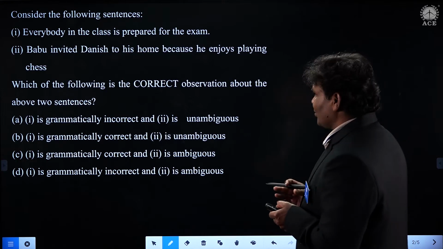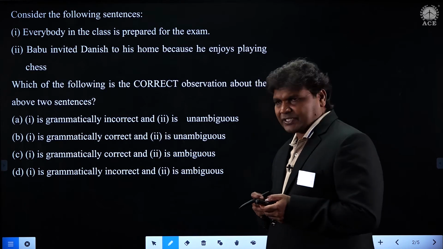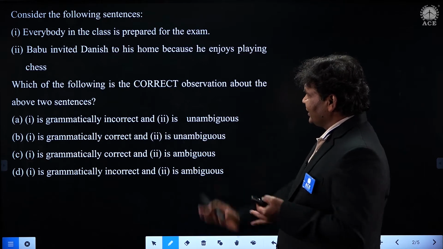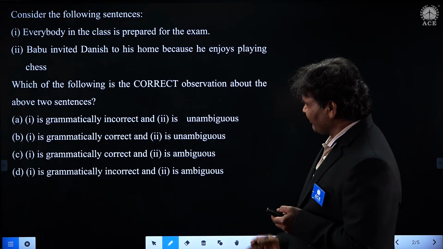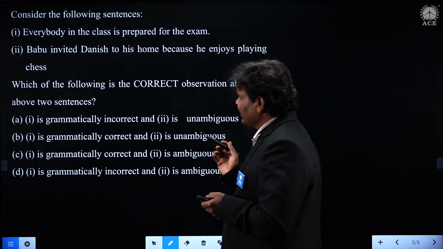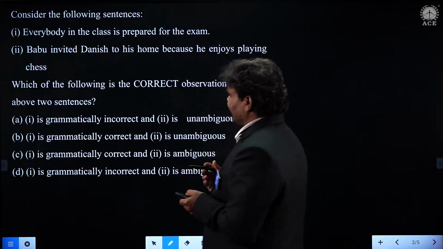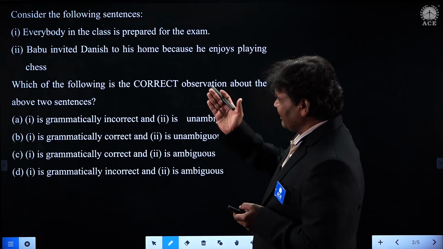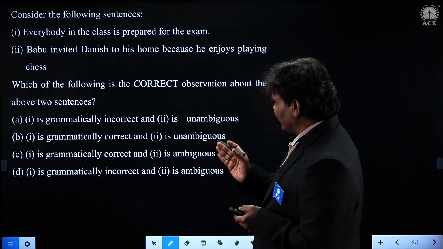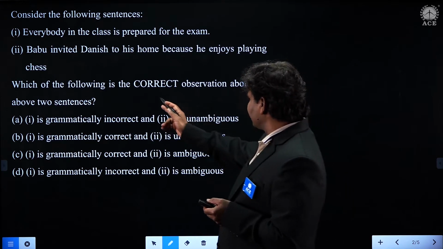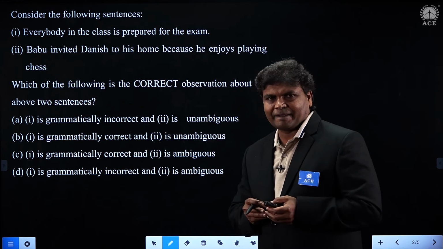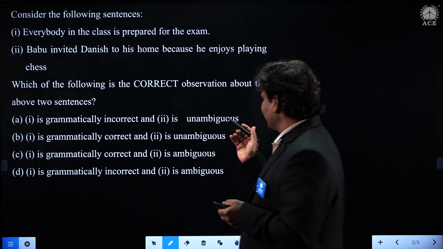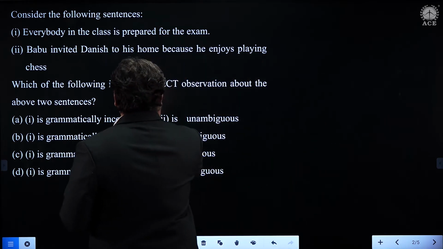So this is one of the questions that appeared in the computer science paper. Consider the following sentences. They have given two sentences, and the question is: which of the following is the correct observation about the above two sentences? Try to see the word correct observation, students.